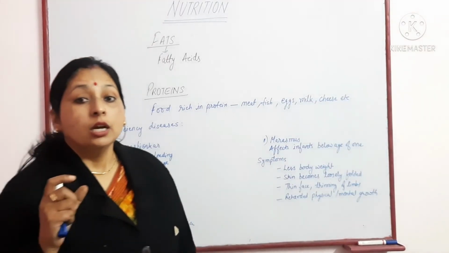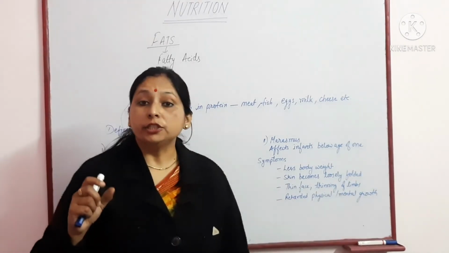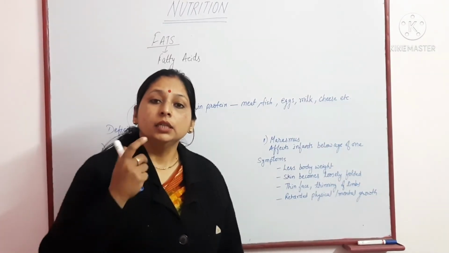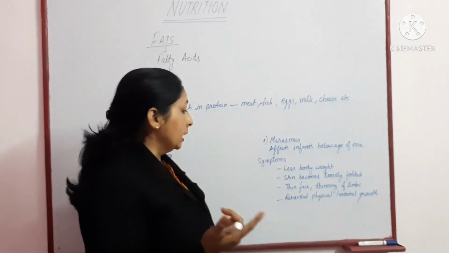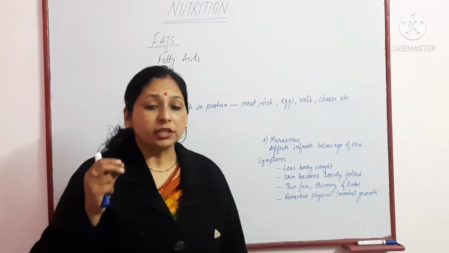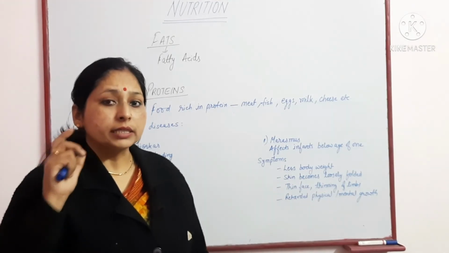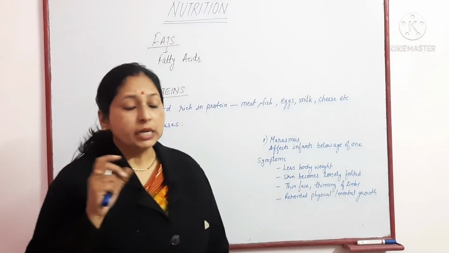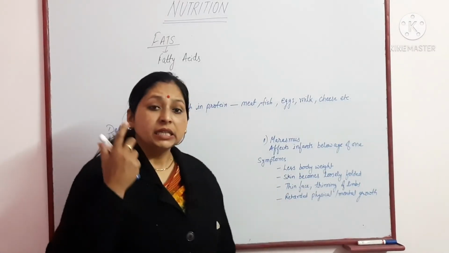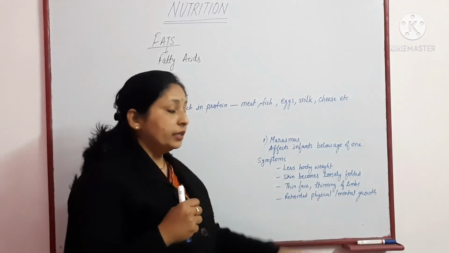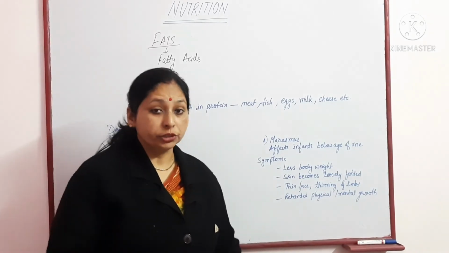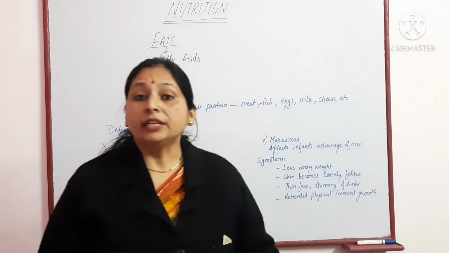This disease affects infants below the age of 1. Here the symptoms are again very low body weight and low appetite. There is degeneration of skin muscles and degeneration of bone, resulting in loosely folded skin, a thin face, thinning of limbs, and retarded physical and mental growth. So this is all about the symptoms of the diseases kwashiorkor and marasmus, which are protein deficiency diseases.